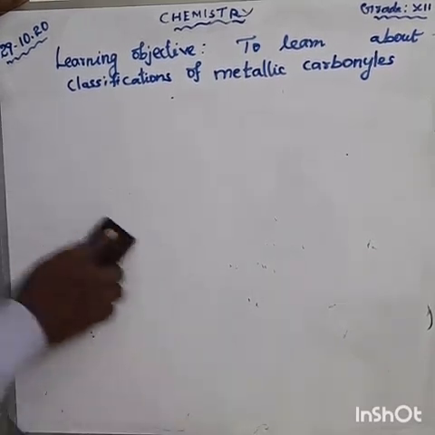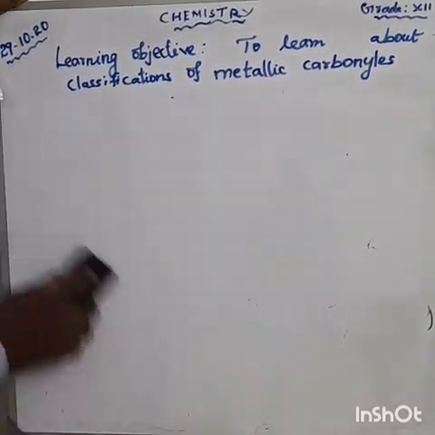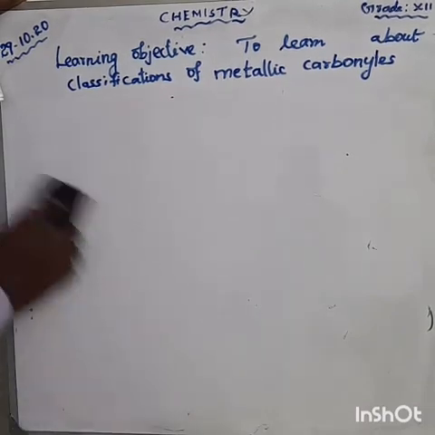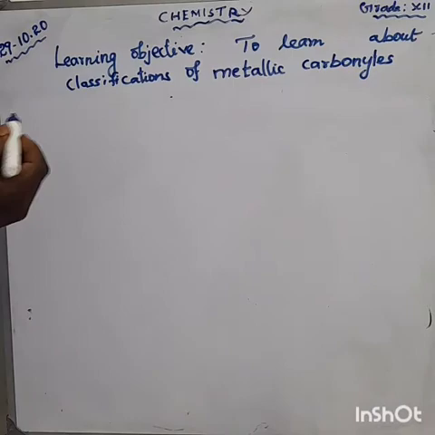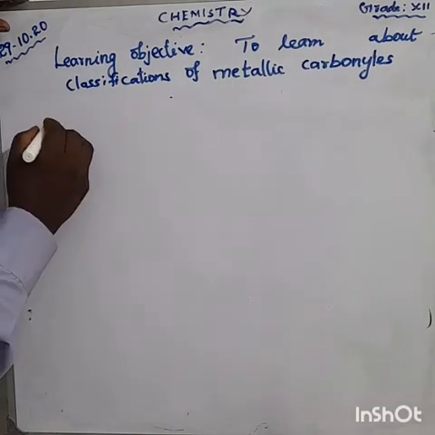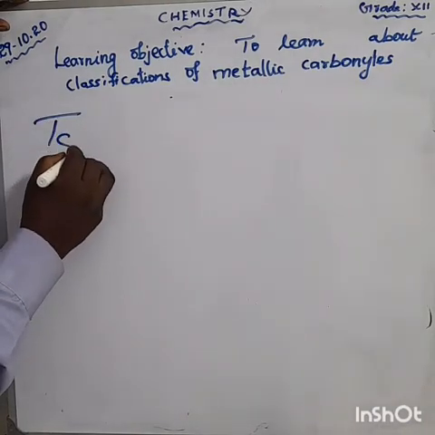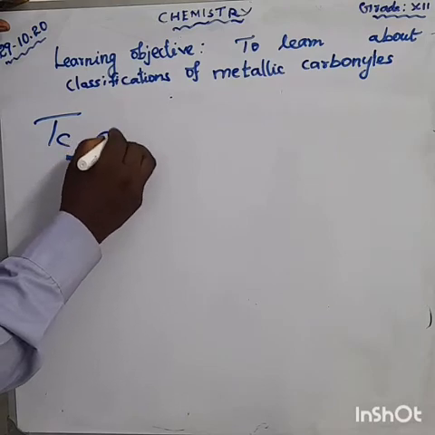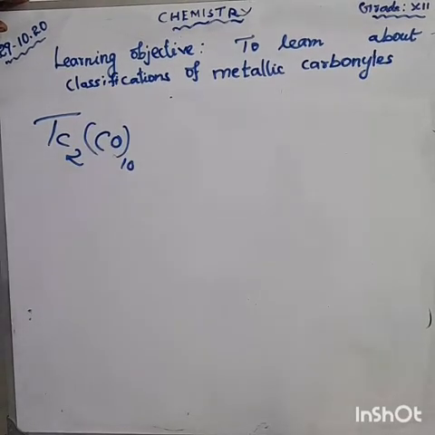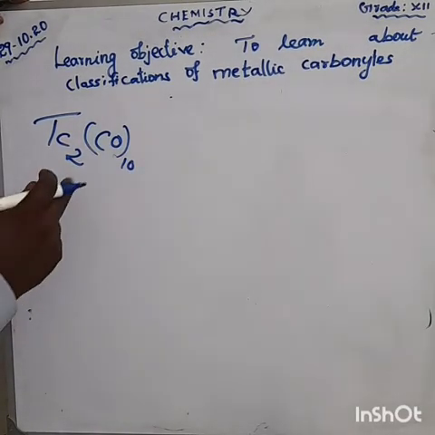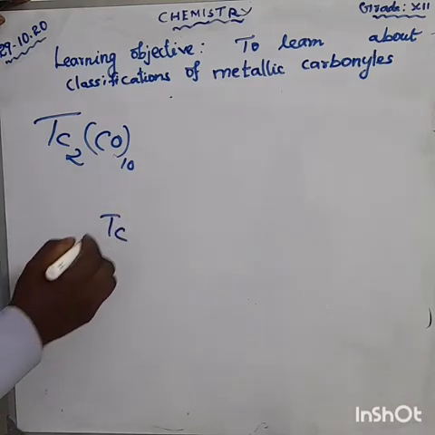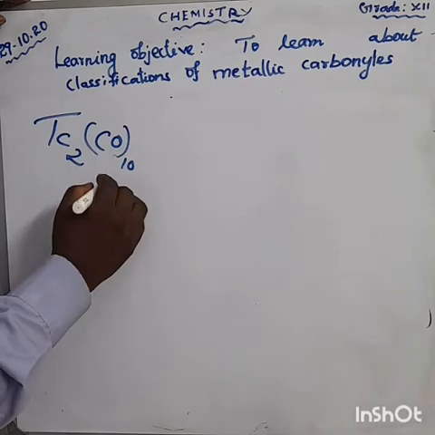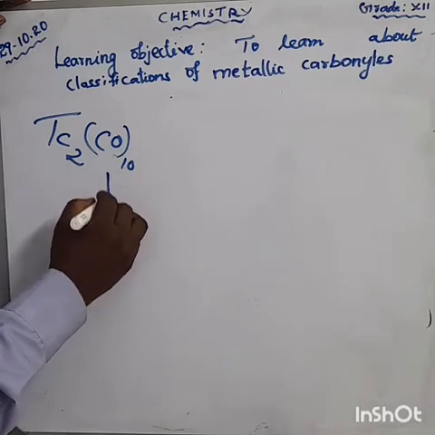Technetium decacarbonyl, and also rhenium decacarbonyl. Technetium is Tc. Tc2(CO)10. How to draw the structure? First you draw the Tc, technetium. How much carbonyl? 10 carbonyl. Carbonyl, CO.